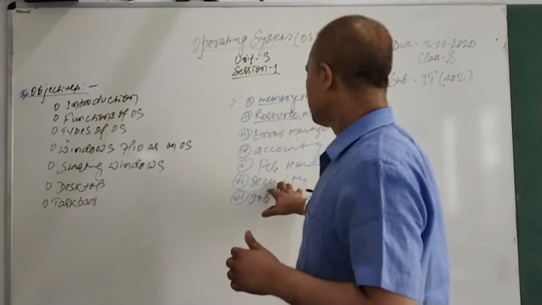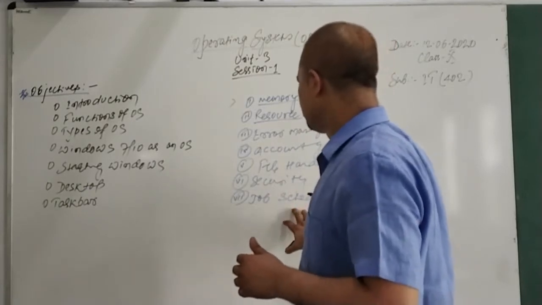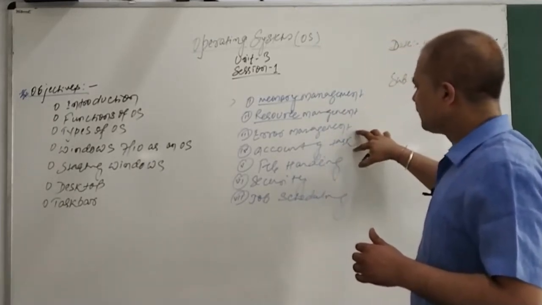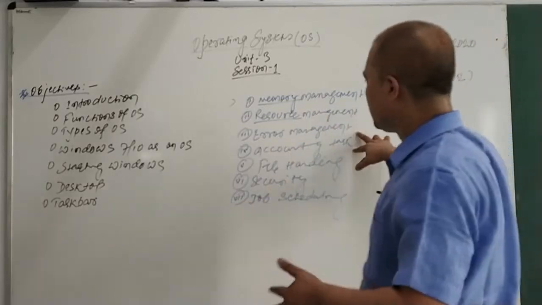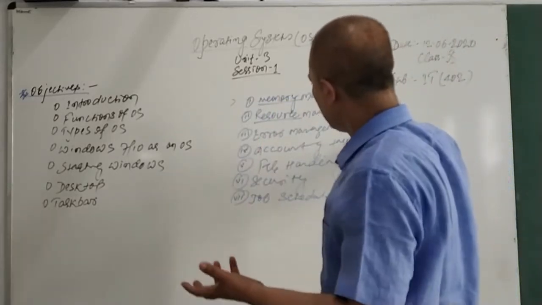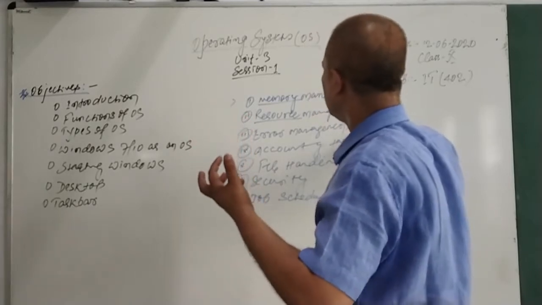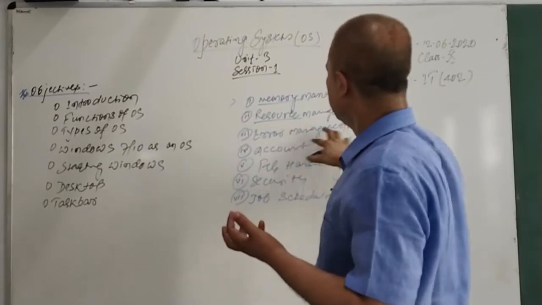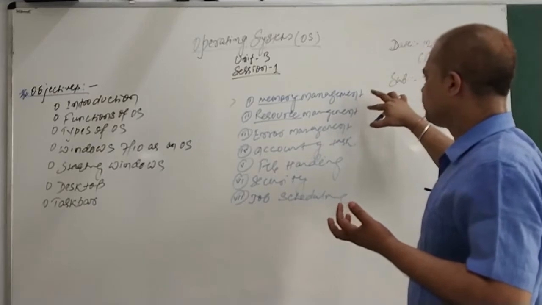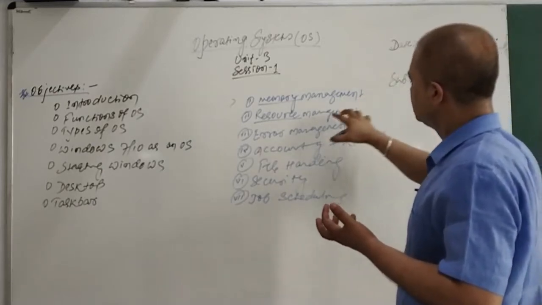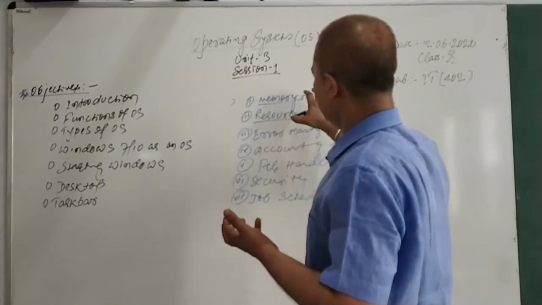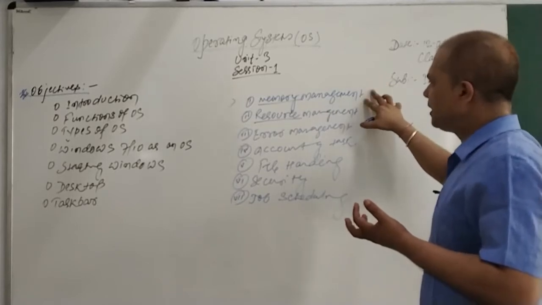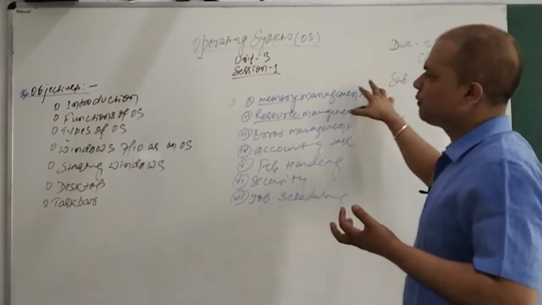Security also provides security to our computer. Whatever file we create, the management of the file is done by the OS. Accounting: software is going to expire, how many days are there, how much memory is left, and all these kinds of calculations related to accounting are done by the OS. Error handling: once there is an error in your computer due to some reason, it's also handled by the OS. Resource management: whatever is required by you and by someone else from your computer is managed by the OS. And memory management provides sufficient memory to each application running on your computer. Once we launch an application, it needs some memory to work, and that memory is provided by the OS.